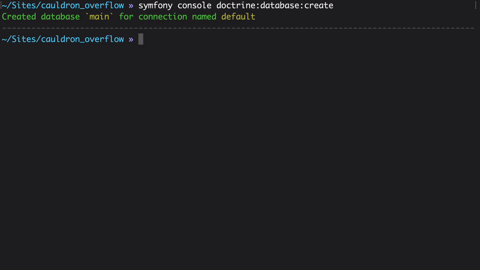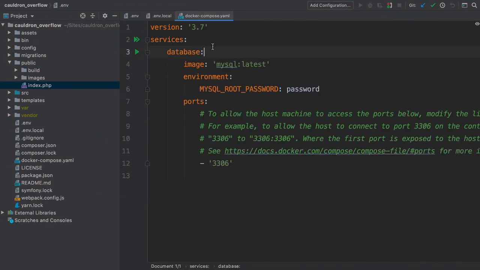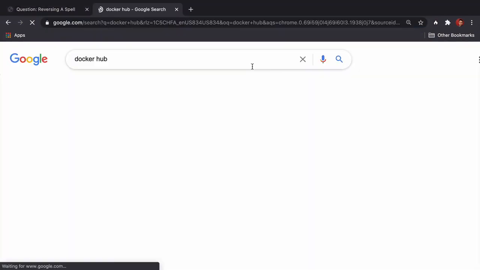Before we jump into fun stuff like generating entities and database tables, I want to tighten up one more thing. Open up docker-compose.yaml. The "latest" next to the image means that we want to use the latest version of MySQL. Where does that image come from? Google for Docker Hub to find hub.docker.com.